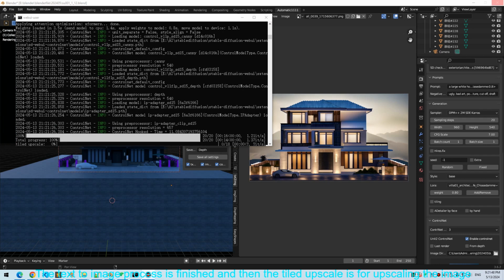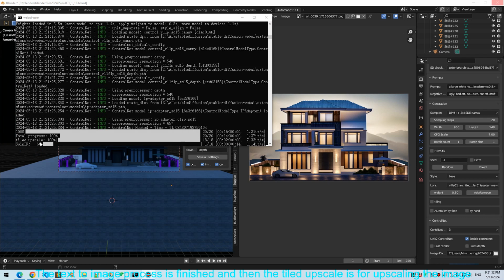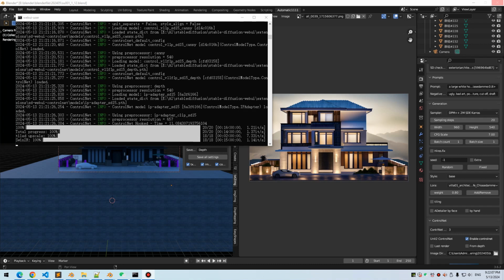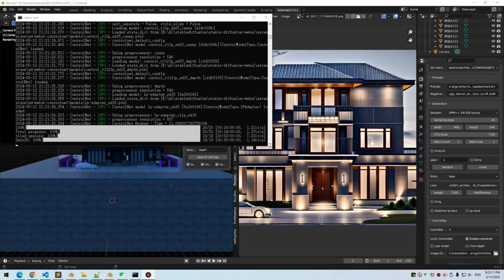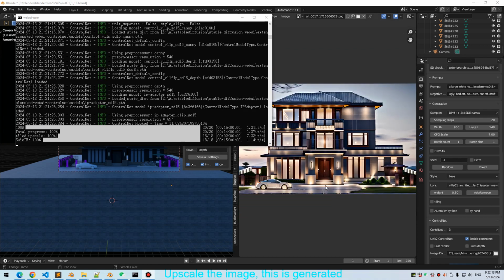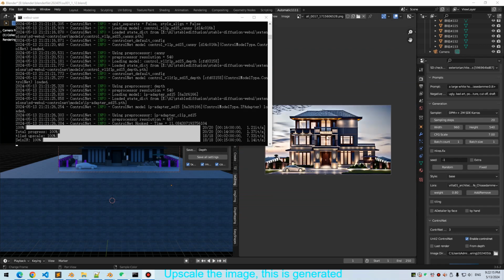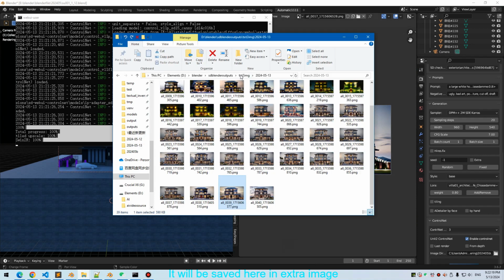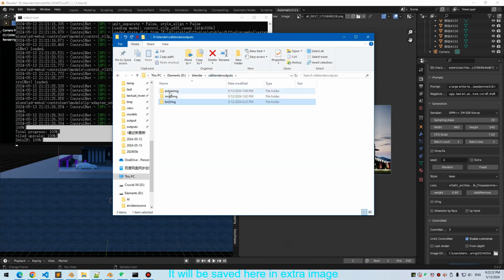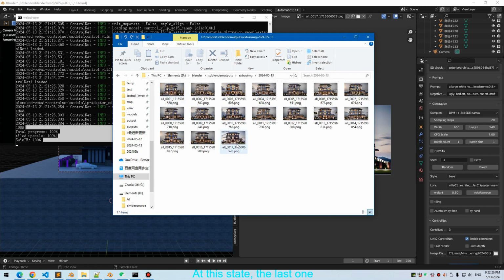The text to image process is finished, and then the tiled upscale is for upscaling the image. The upscaled image is generated. It will be saved here in extras image. At this date, the last one.